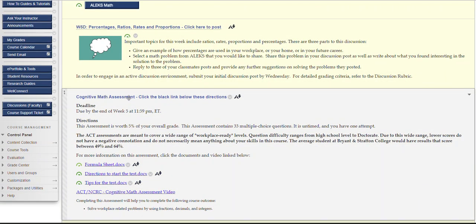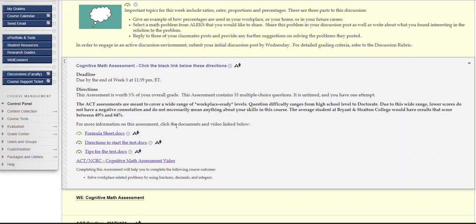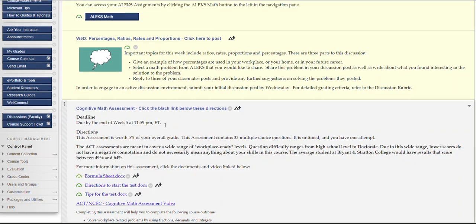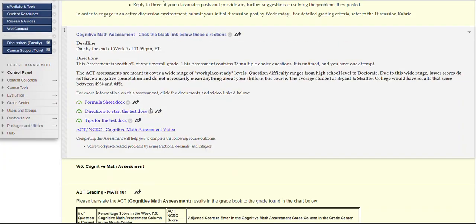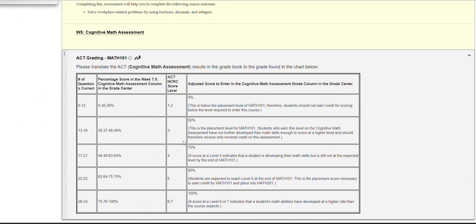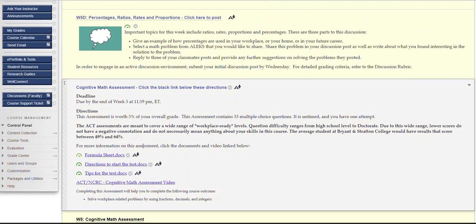You have a cognitive assessment this week, and this is worth 5% of your overall grade. You're going to click on this link to start the assessment. There's 33 multiple choice questions. It's not timed, and you have 1 attempt at it. Okay? Okay, so do the very best that you can on it. All right, let's take a look at this is the cognitive math assessment grading scale here that they use. That's what this information is.